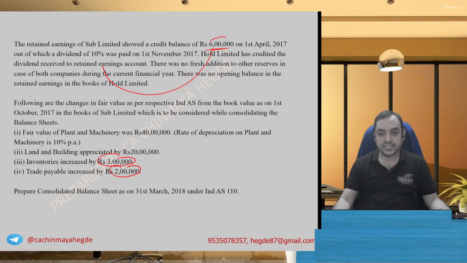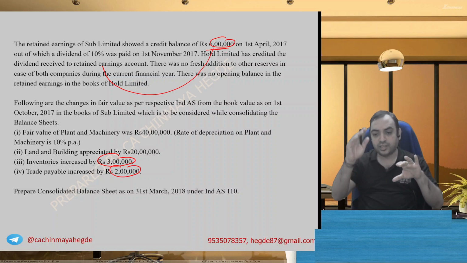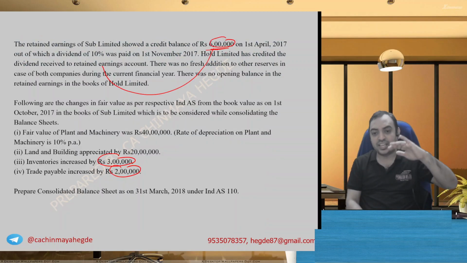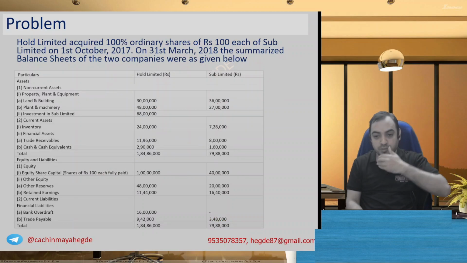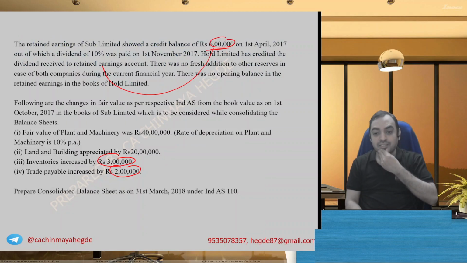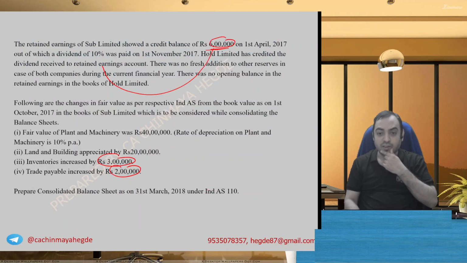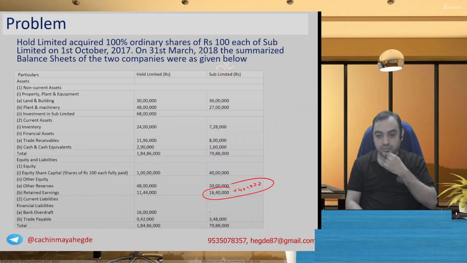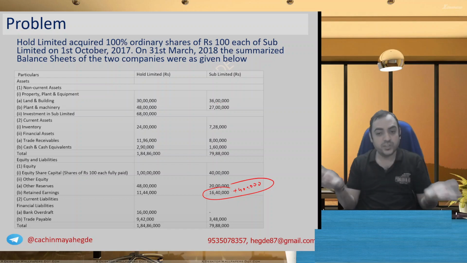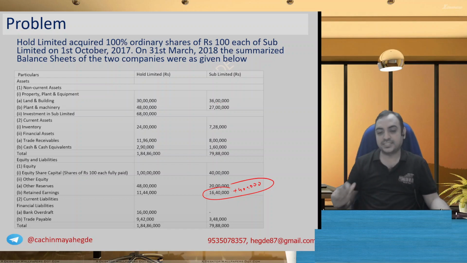Pre-acquisition is, I mean, 6 lakh is the opening balance, and then closing balance is 16 lakh 40. So 16 lakh 40, if you add 10% of 40 lakh, 4 lakh. So 16 lakh 40 plus 4 lakh. So closing balance actually before dividends, I can say it is 20 lakh 40,000, and opening balance is 6 lakh. So 20 lakh 40 minus 6 lakh means current year profit will be 14 lakh 40,000, which we will divide into 6 months and 6 months.